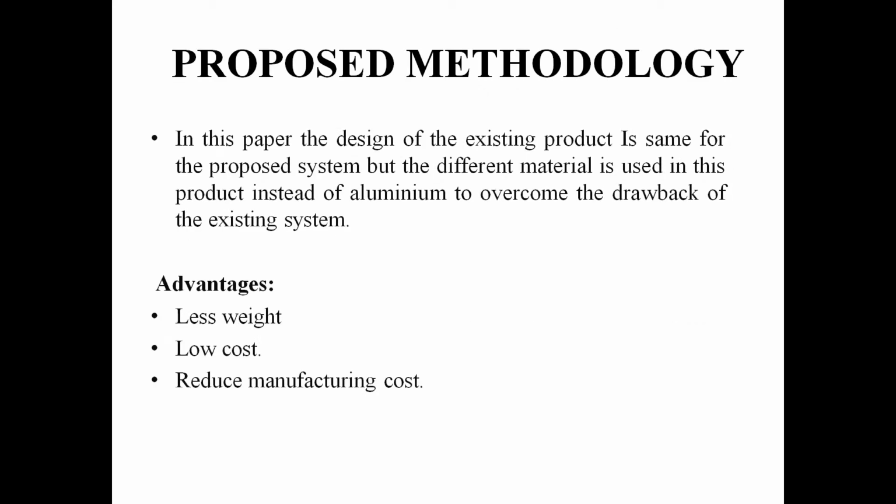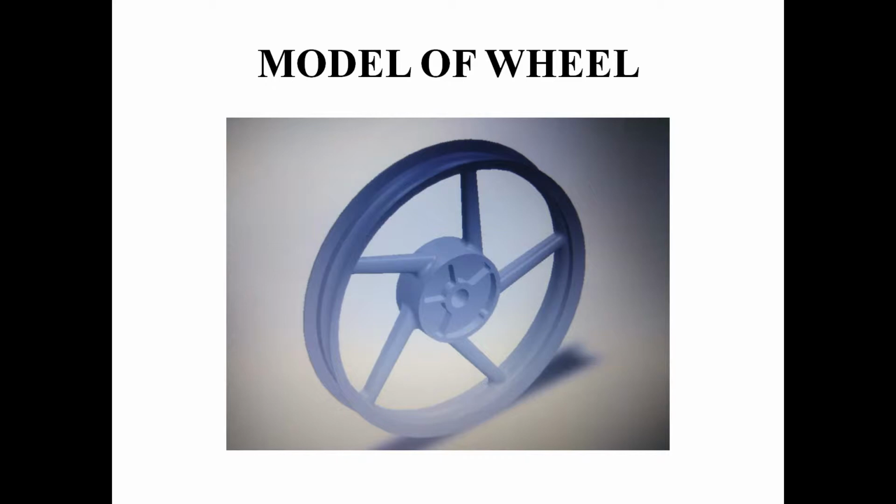In this paper, the existing product is the same as the proposed system, but a different material is chosen instead of magnesium and aluminum, choosing several grades present in the aluminum to overcome the drawbacks of the existing system. The main advantages of this product are less weight and low cost, and it reduces the manufacturing cost and we can improve the manufacturing products. This is the model of the rim wheel which we have chosen for this product, and the rim wheel which is placed in the commercial vehicle like Bajaj Platina.